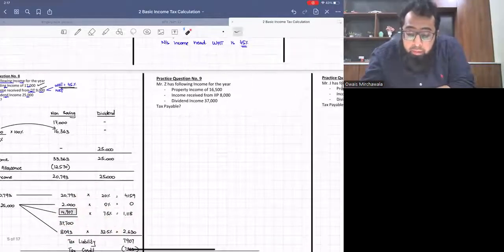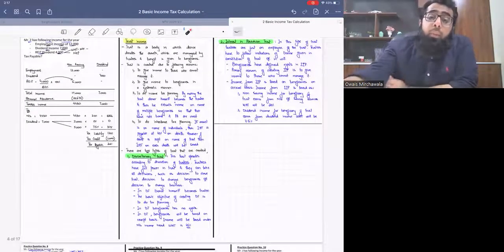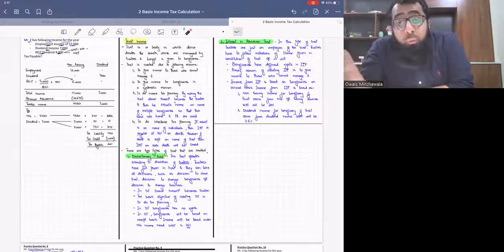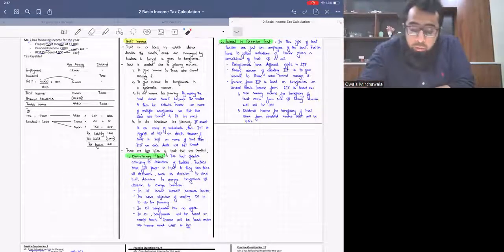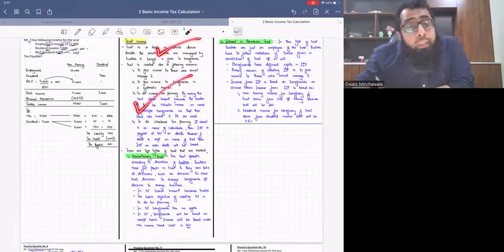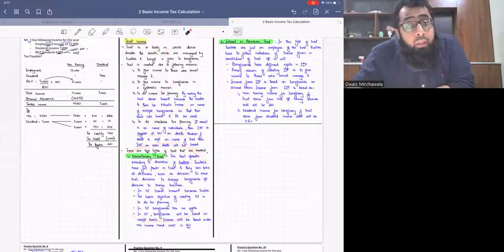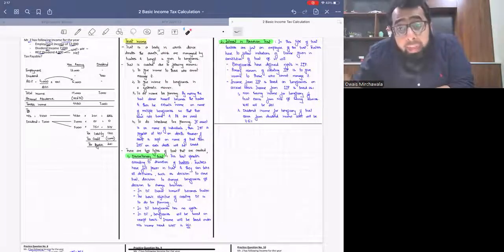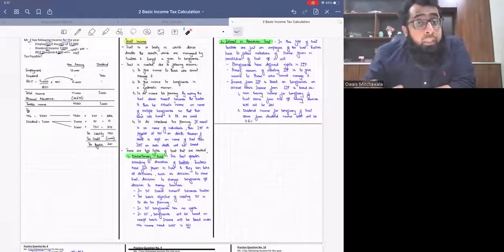So if you remember the discussion which we did in the previous class, one is the theoretical narrative. Now, my approach is that I don't ask my students to read the book. All the theory I discuss in the class. So what the trust is, why it is created, we discussed it in the previous class. Then what is a discretionary trust? It operates according to the discretion of the trustees. Why is it created? It is created for income tax planning, so that the income is distributed among